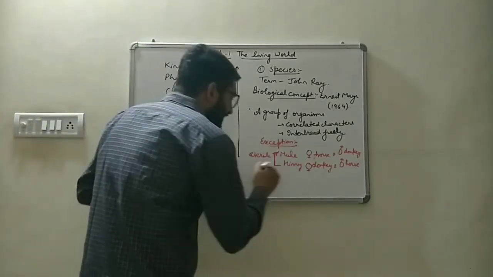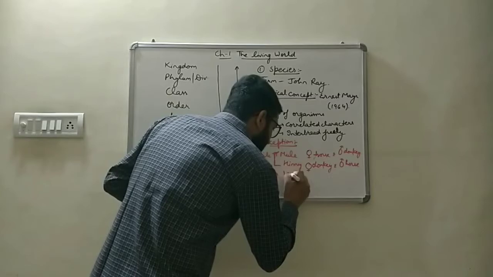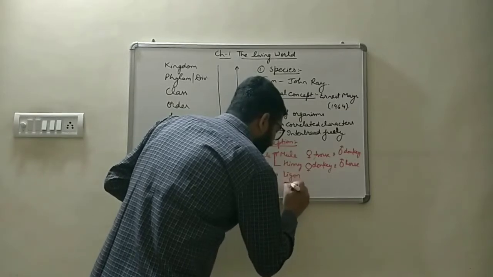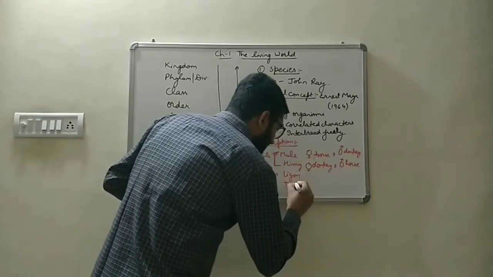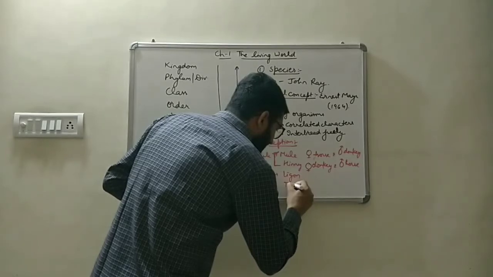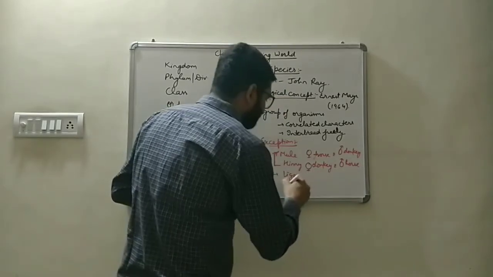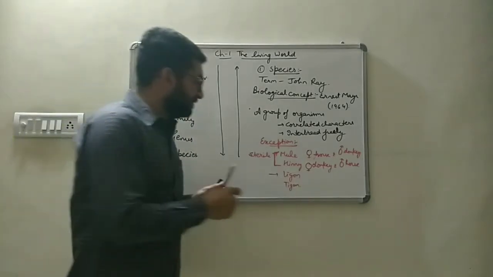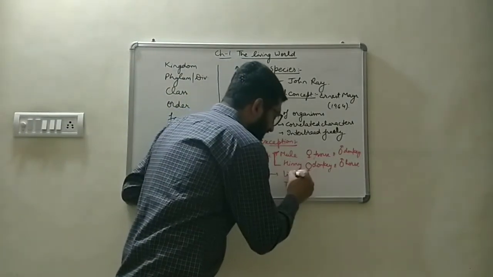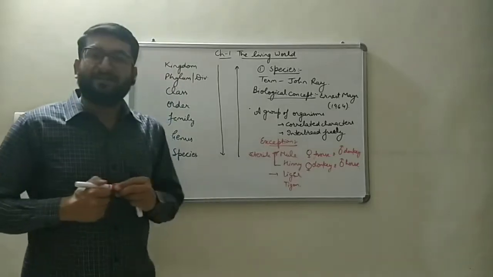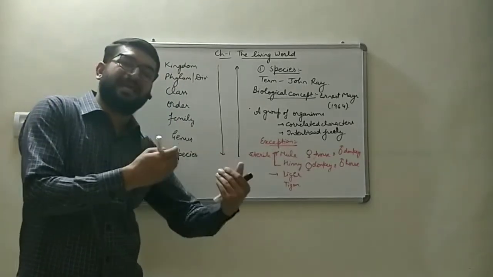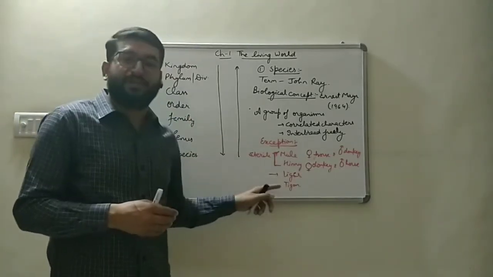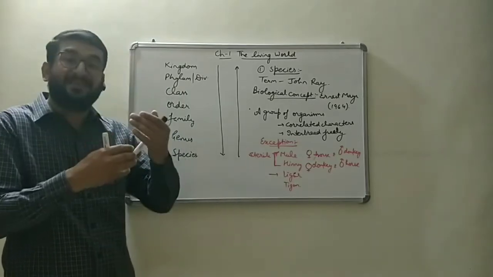Other examples or exceptions of this are liger and tigon. It's liger, not lichen. Liger is a cross between a lion and a tiger, and tigon is a cross between a tiger and a lion.